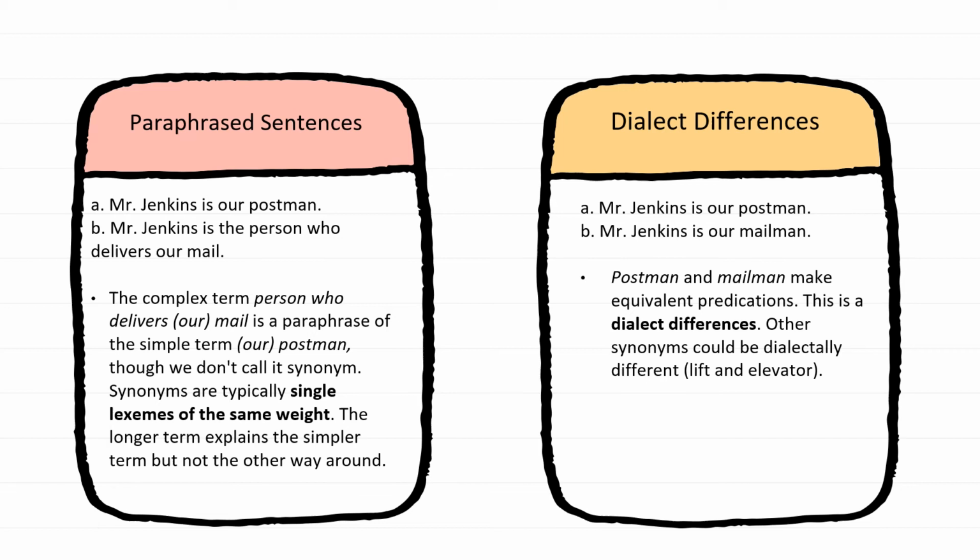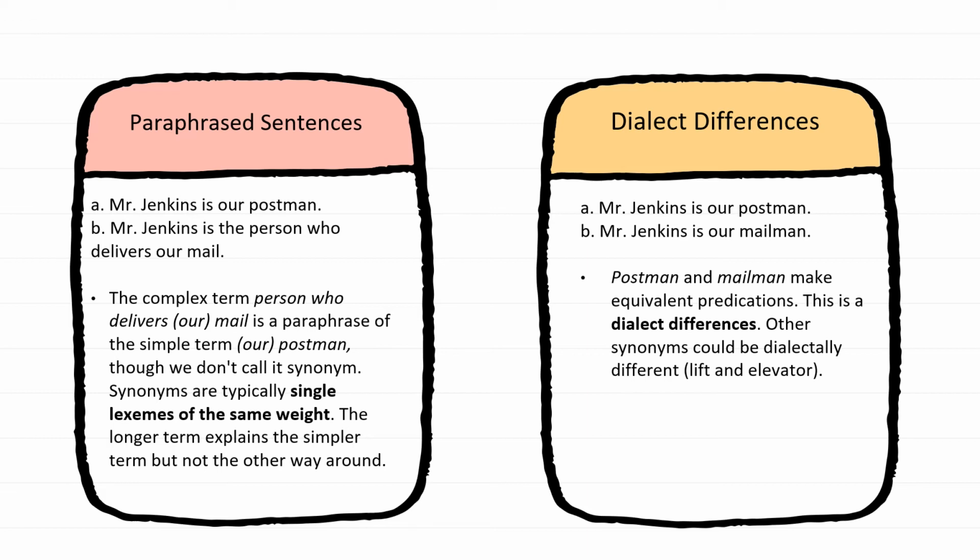Jenkins is the person who delivers our mail. So, the complex term "person who delivers our mail" is a verb phrase of the simple term "our postman," though we don't call it synonym. Synonyms are typically single lexemes of the same weight. The longer term explains the simple term, but not the other way around.